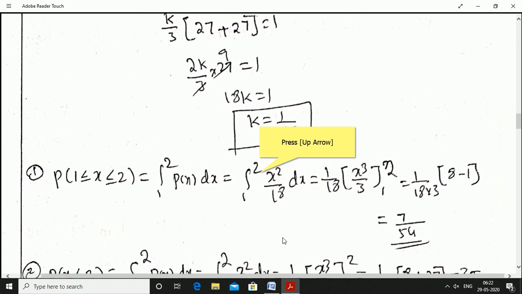18. Probability of 1 less than or equal to x less than or equal to 2 means integration from 1 to 2 p of x into dx. Integration 1 to 2, p of x value is x square by 18 in the limit 1 to 2.